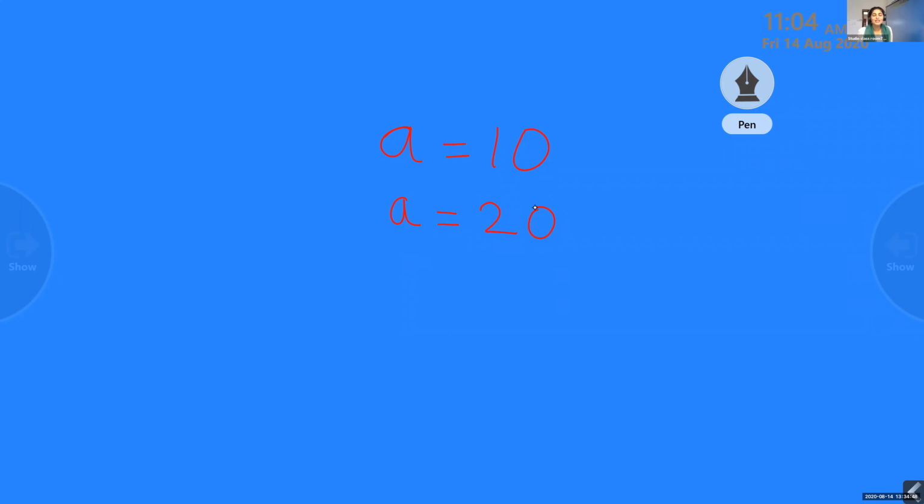Which function is used to display the value? Display the output. Which function is used? Print. Yes, very good. Print.